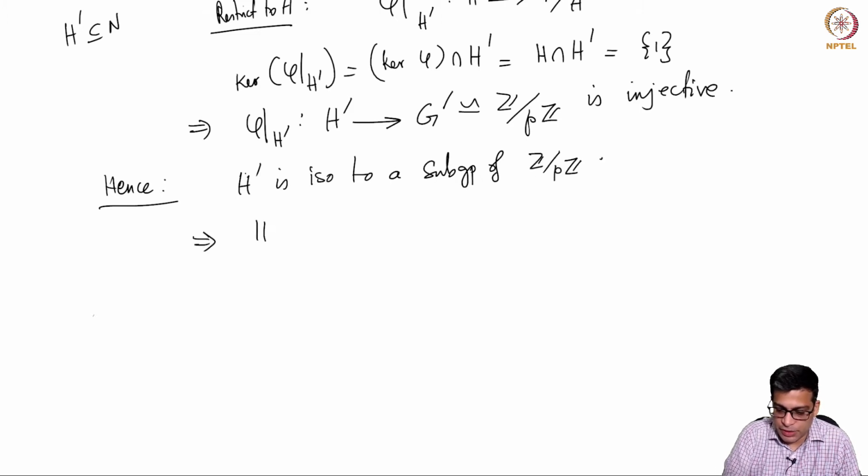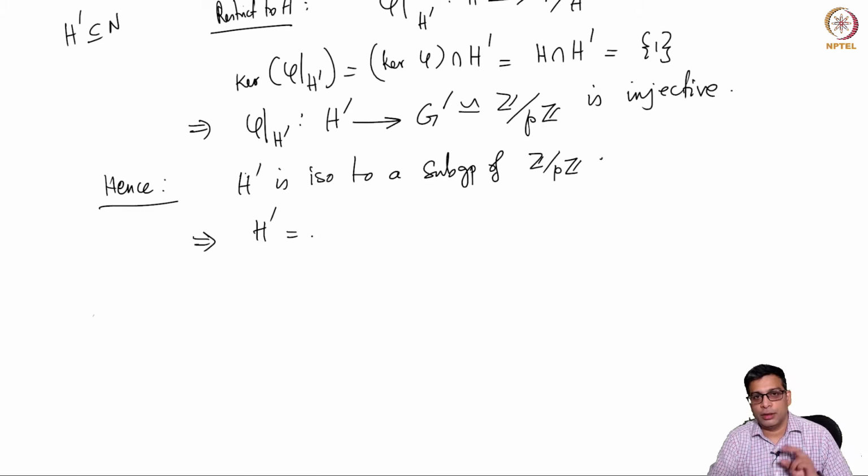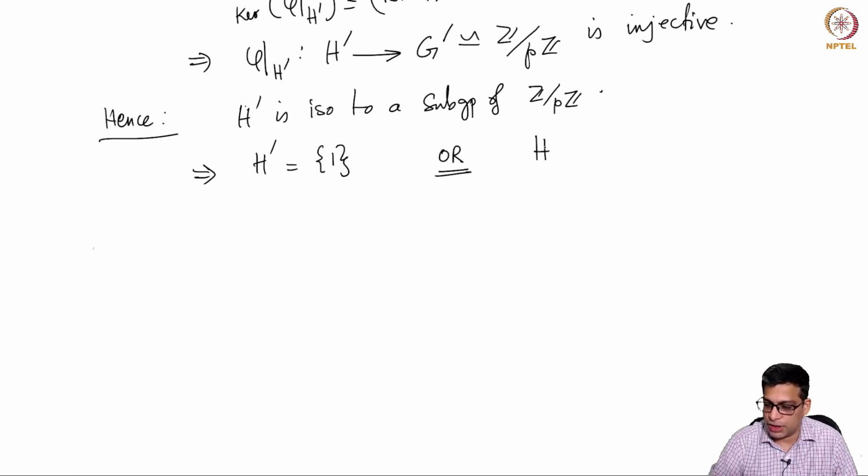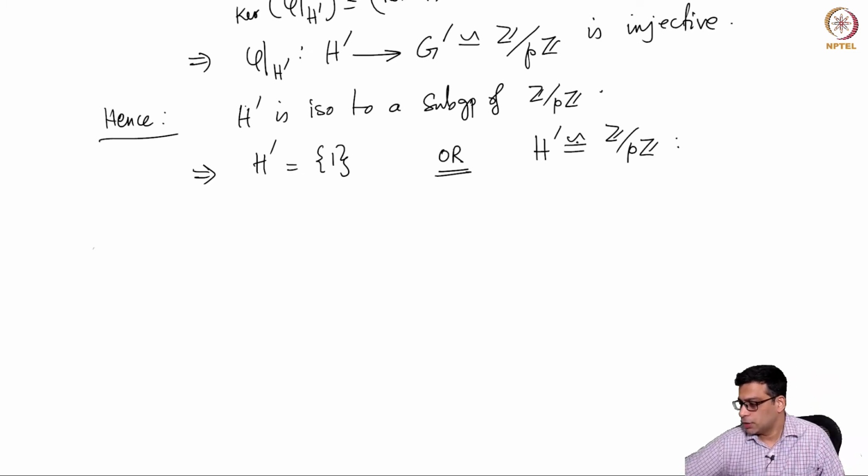Z mod PZ is a group of order P, which is a prime number, so it has only two subgroups. Either H prime is trivial or H prime is isomorphic to Z mod PZ. So there are two cases.